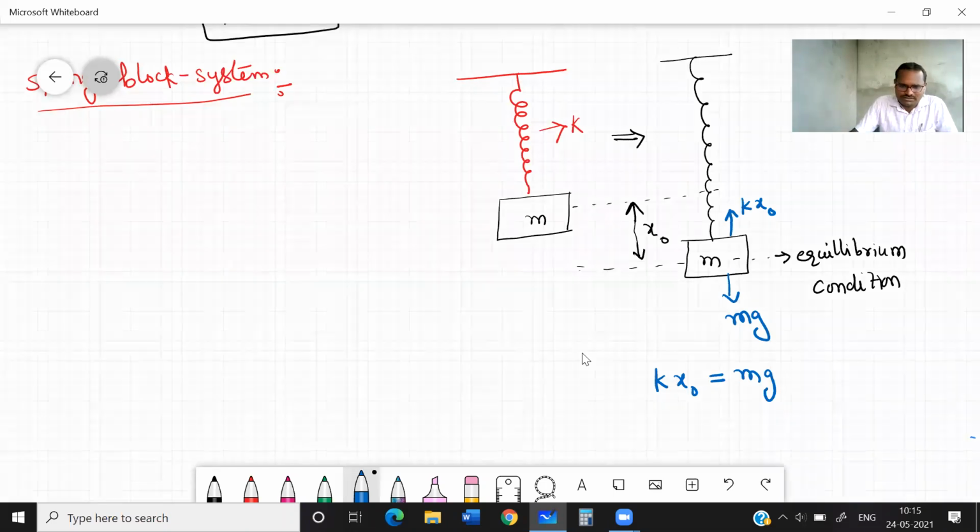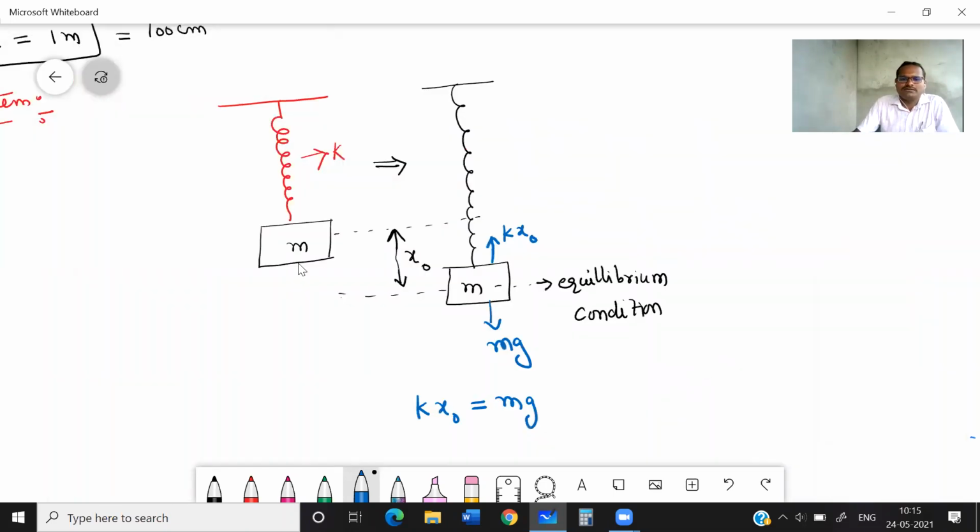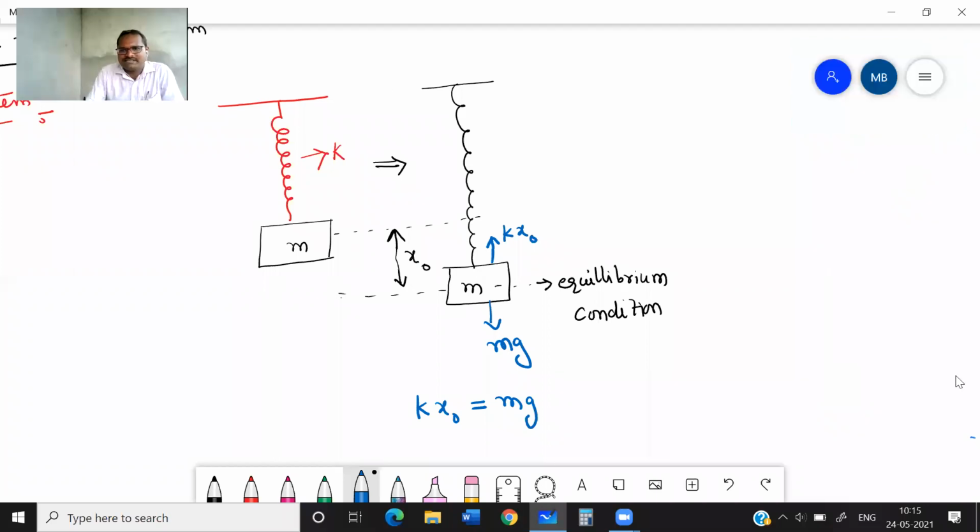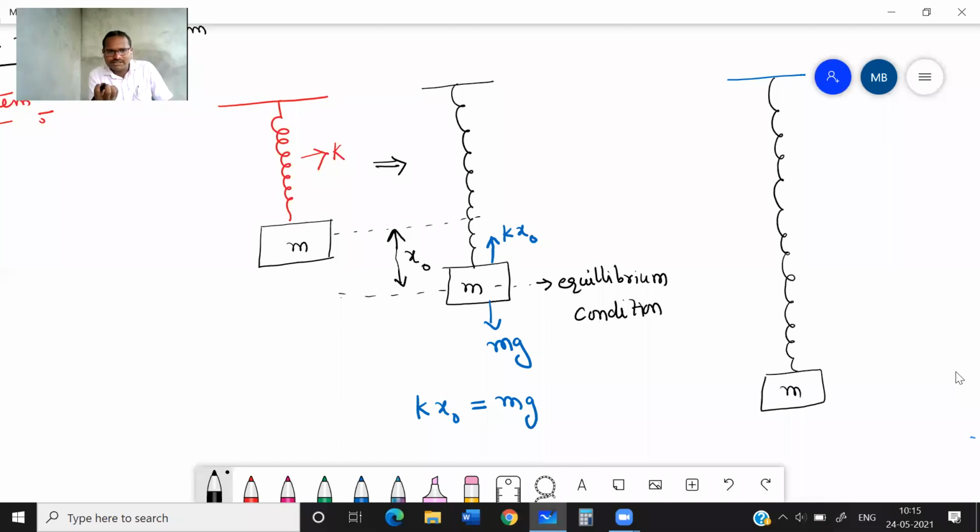Now for this block, somewhat you expand it, by pulling it downward.